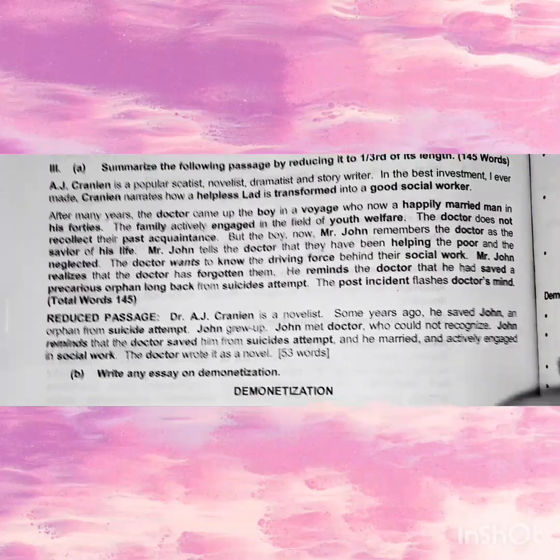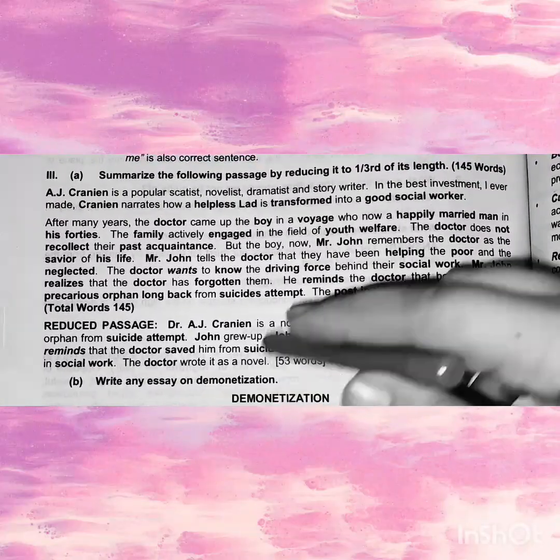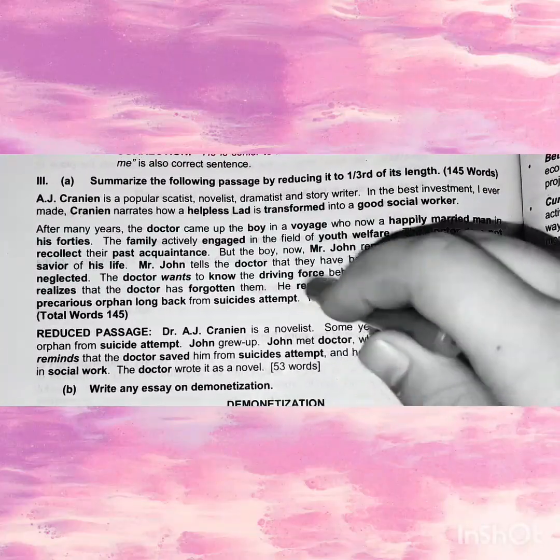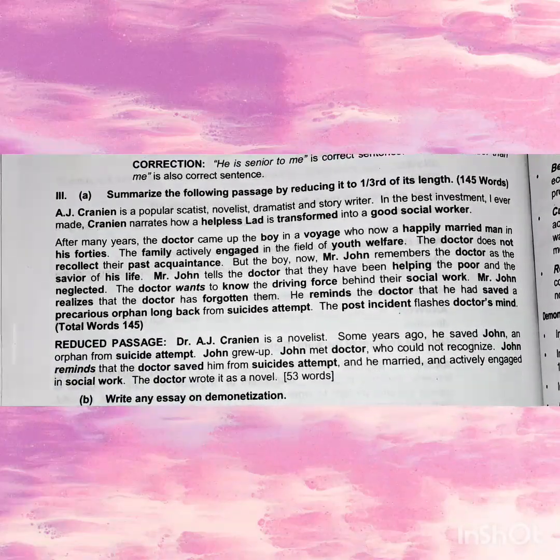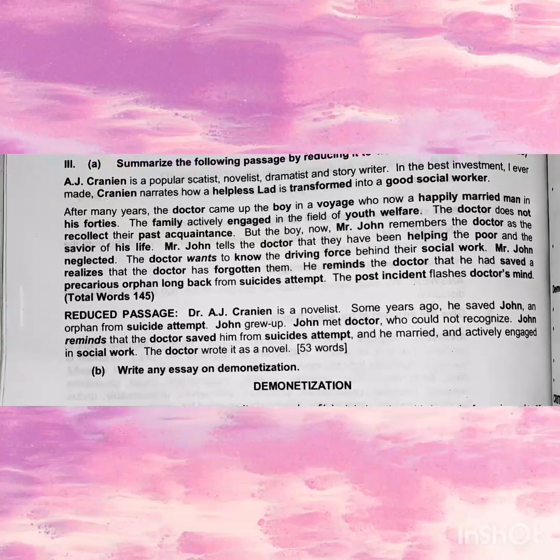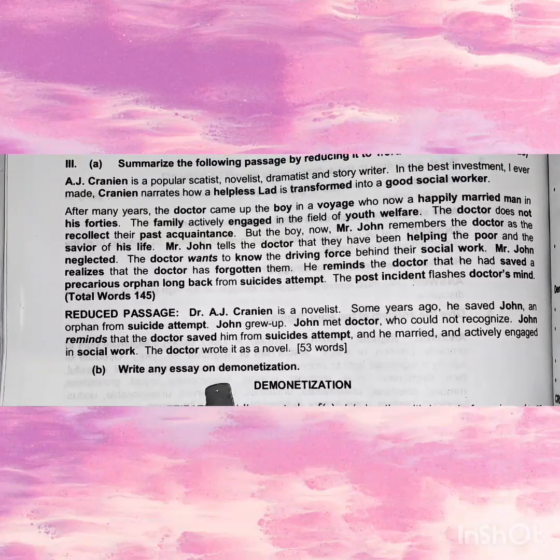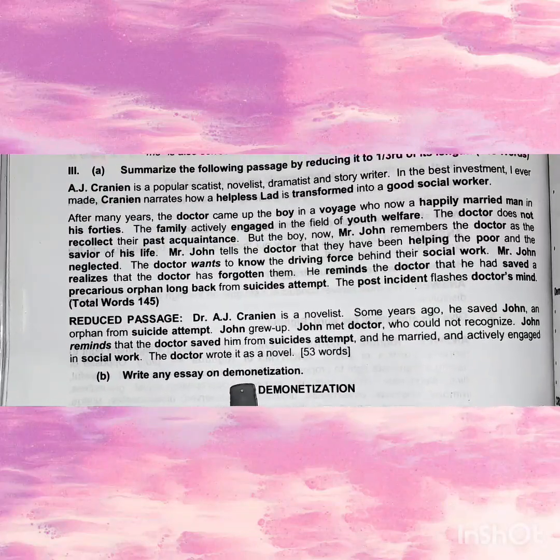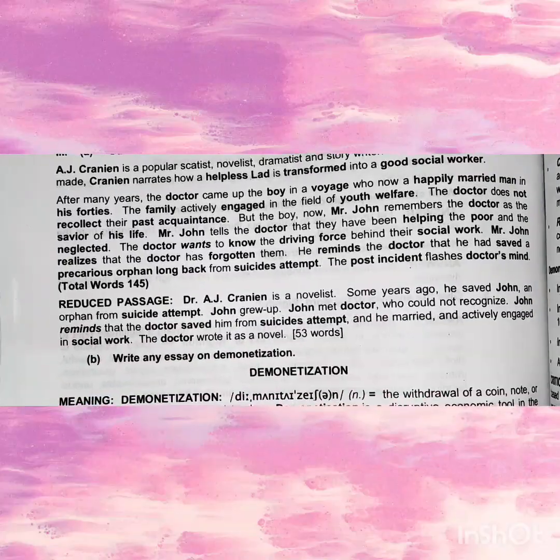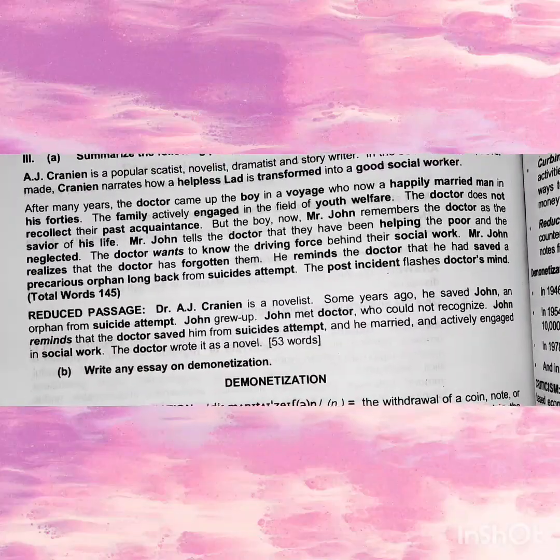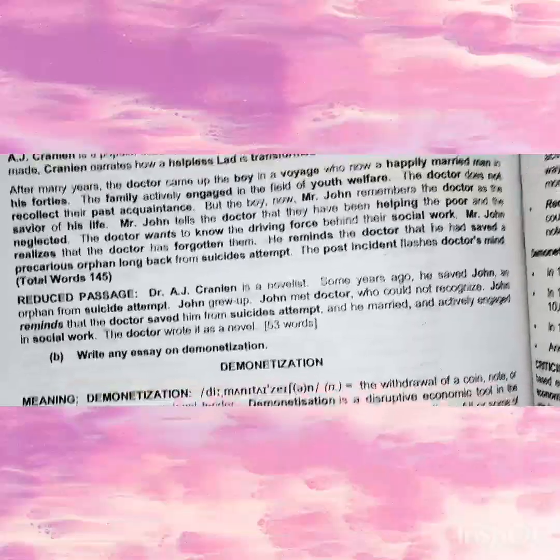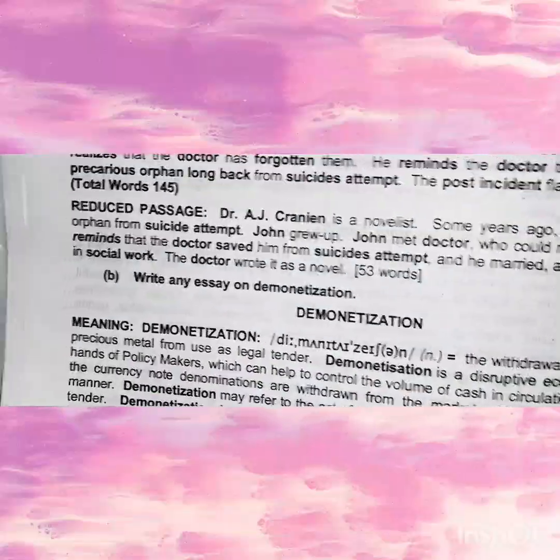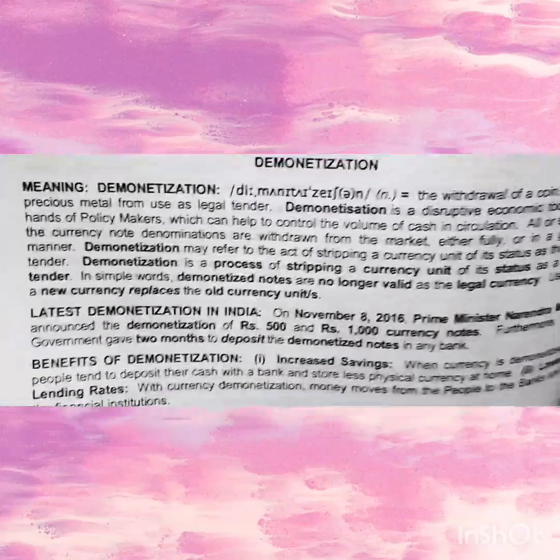We have to write it like this, a reduced passage. First we have to read what is in the passage and understand it. After that we can write it in a short way. In part B, we have to write an essay on demonetization. What is demonetization? How is it useful for us? What is the latest demonetization in India? What are the benefits of demonetization in India? We have to write like this. Okay.